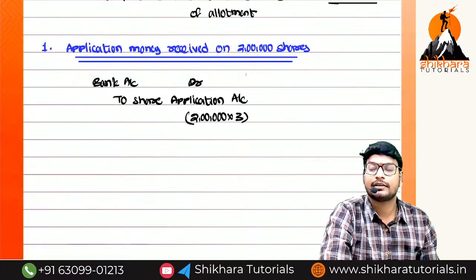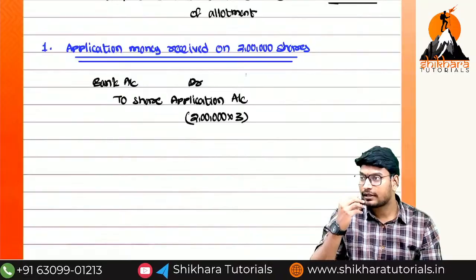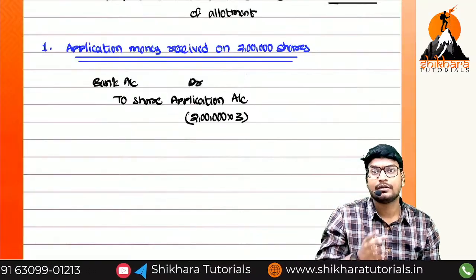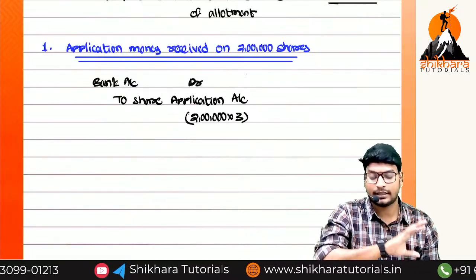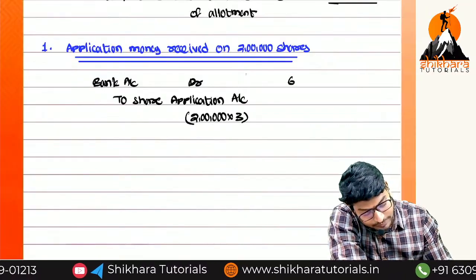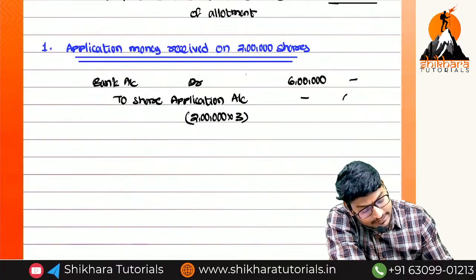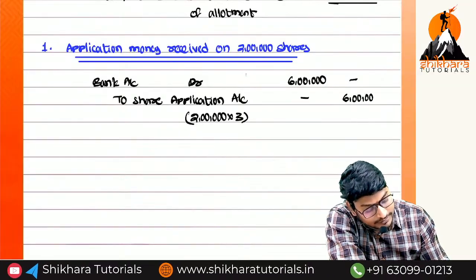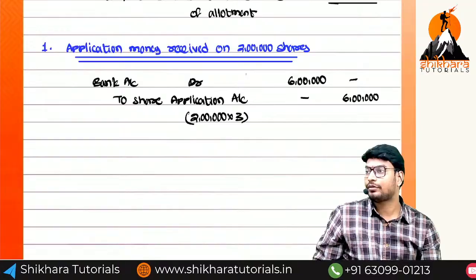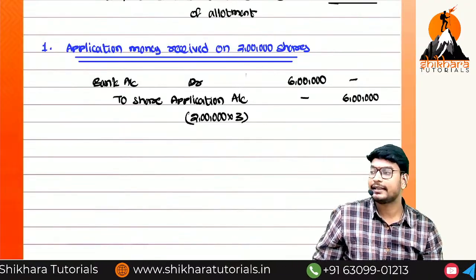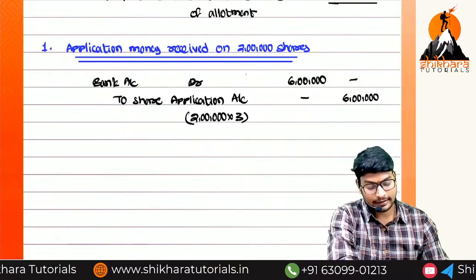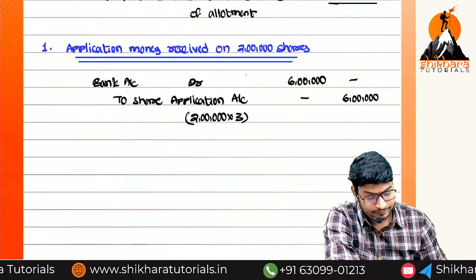We should not take 1,50,000 here. Ultimately we have received 2 lakhs, but pro rata allotment is done for 1,50,000. So the total amount is 6 lakhs. Now we need to adjust this 6 lakhs to allotment and we have to reject a certain amount. So can I write combinedly?